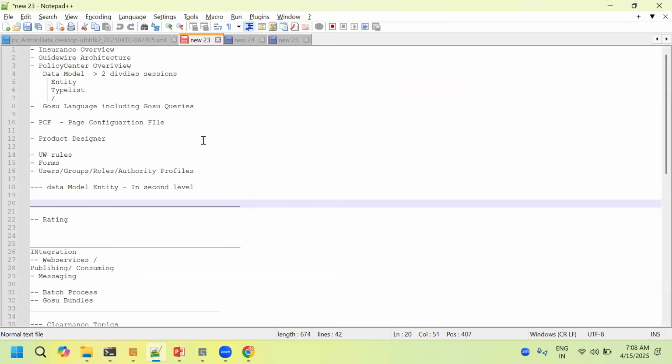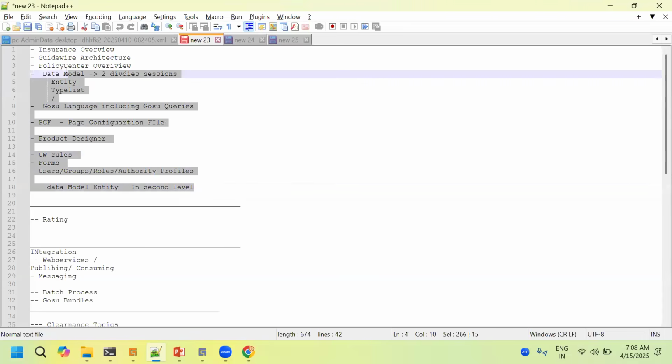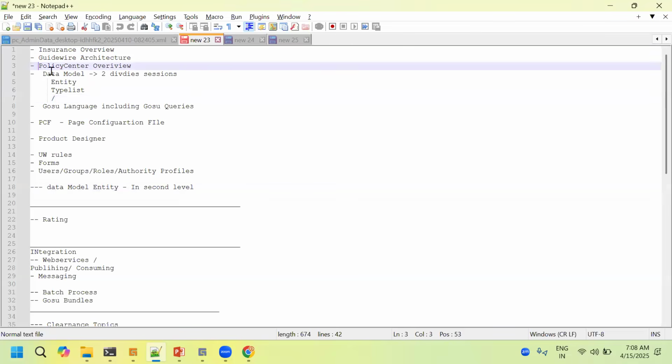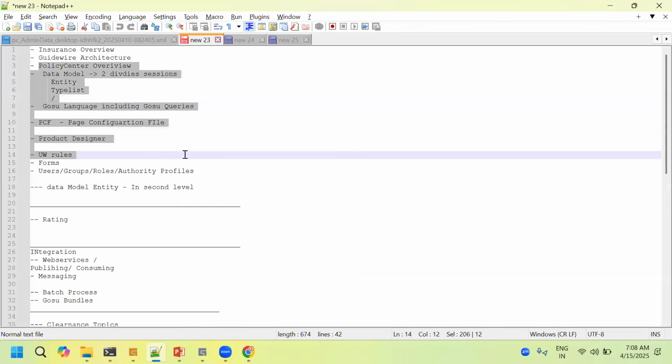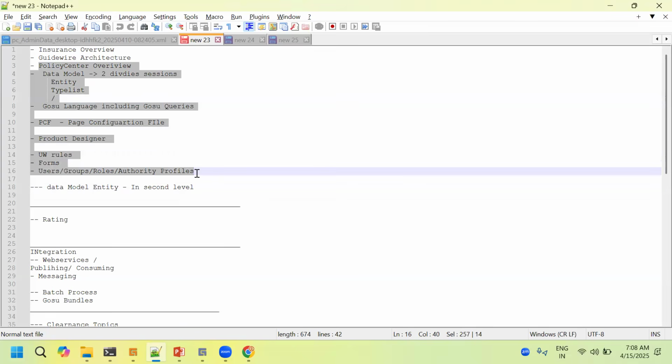Here we'll have both configuration and integration classes, and rating also. I'll take them in a sequence of configuration, rating, and integration sessions. In the configuration, we have this list of topics, and I'll be covering all of them: PolicyCenter overview, data model, Gosu language, PCF, product designer, UW rules, forms, and a few standalone topics.